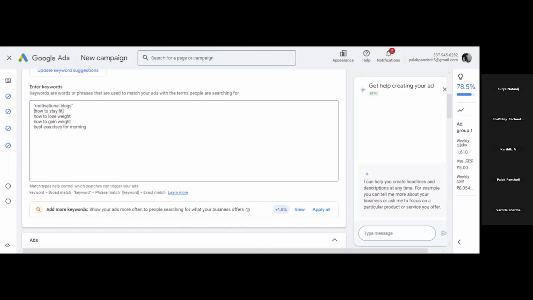Any doubt in phrase match? Sorry, in all the three match types. Is it clear, everyone? Varnita, Karthik, Surya, is it clear? Yes or no? Just type in the chat box if it is clear. Hello, hello. Is it clear? Just type in the chat box if you have any query. Okay.